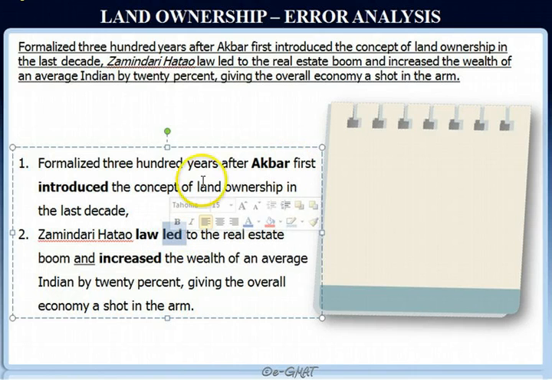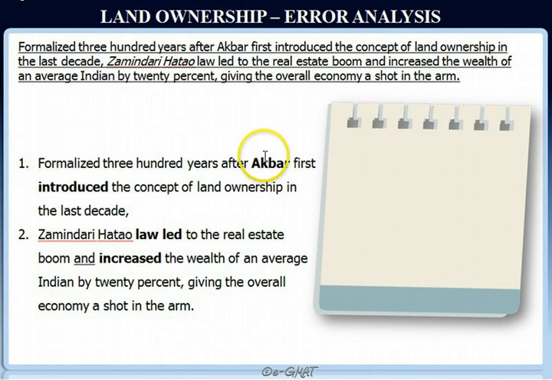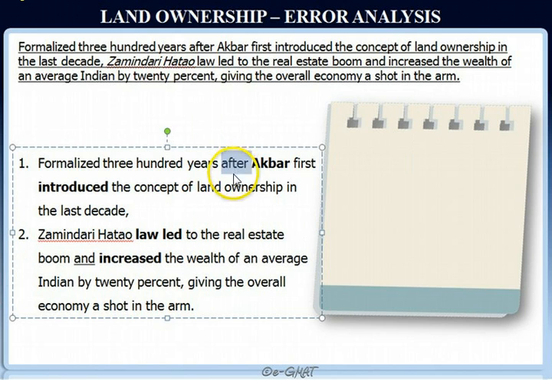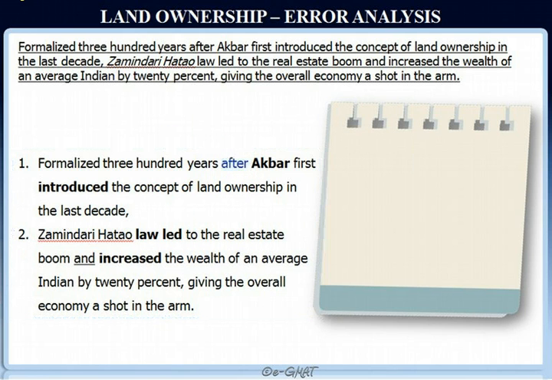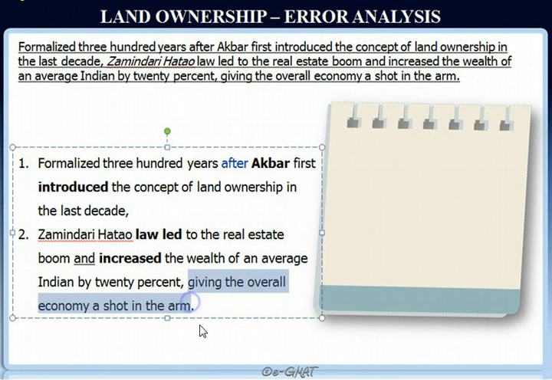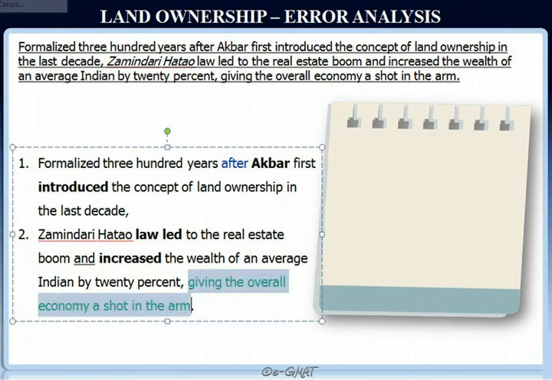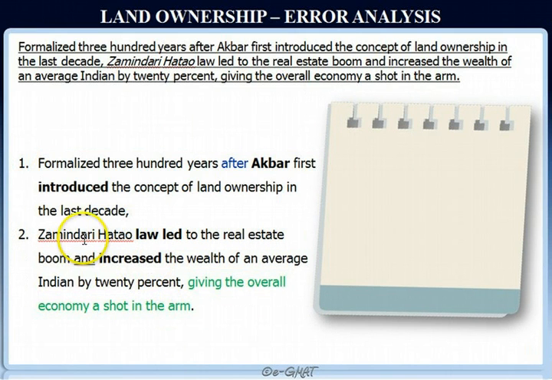We don't necessarily need to use past perfect tense because here the sequencing is very clear with the use of the word after, so we don't really need to use any other tense to clarify this sequencing. So verb tenses are fine. There is this modifier here, giving the overall economy a shot in the arm, and this modifier appears to provide the result of the action in the second clause, and that makes perfect sense. It's providing the result of these two actions.